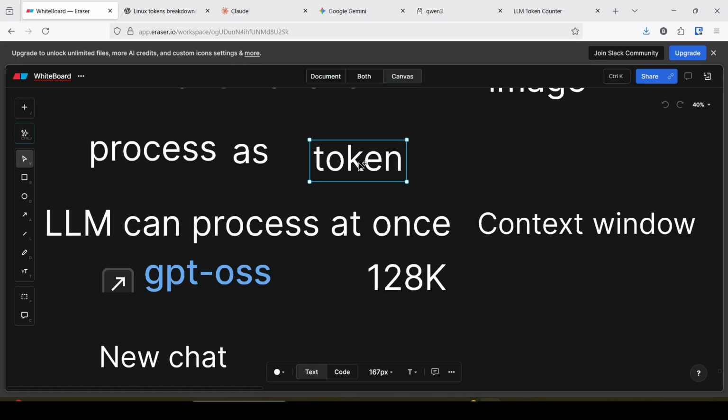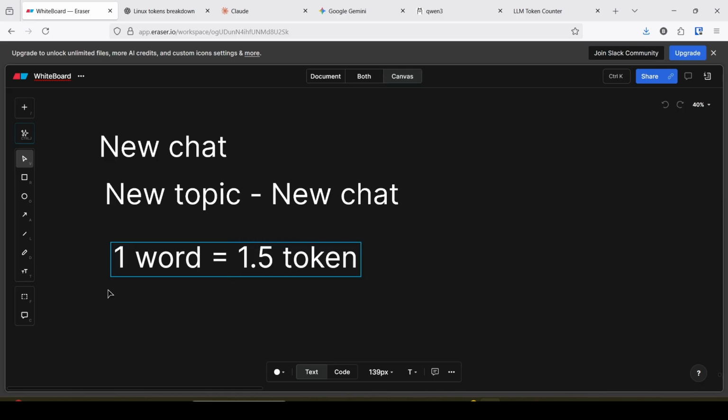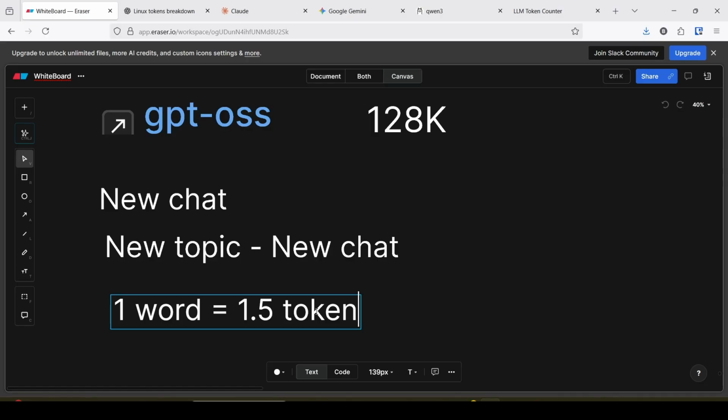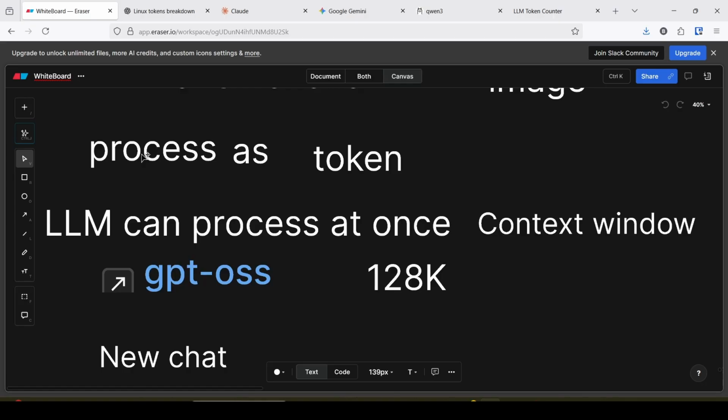Tokens, you can think of one word as roughly 1.5 tokens. The token calculation depends on the model, so it is not a hard and fast rule. The token mechanism differs according to the model. The LLM processes queries as tokens. The number of tokens an LLM can process at once is called the context window.